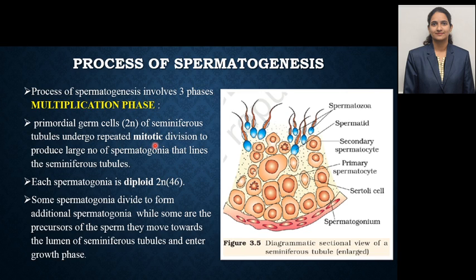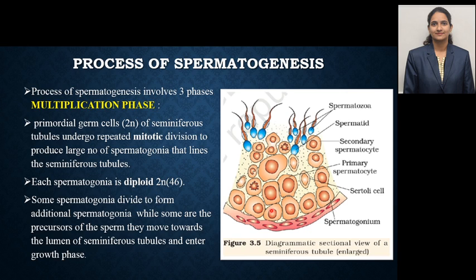Here there is mitotic division, hence it is an equational division, and the same primordial germ cell gives rise to spermatogonia with the same number of chromosomes, that is diploid. There are 46 chromosomes in the cells that line the seminiferous tubule. See, this lining is of spermatogonium with diploid chromosome number.